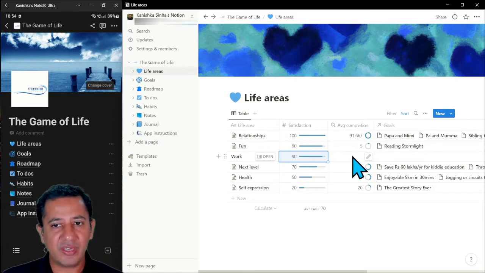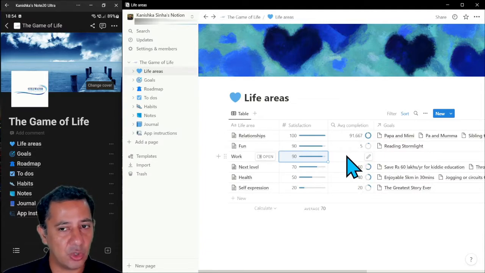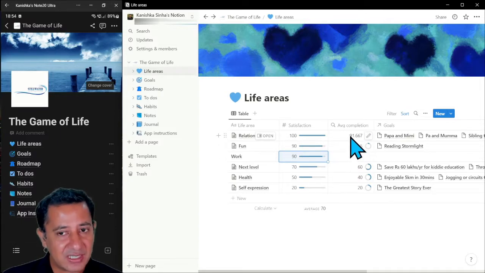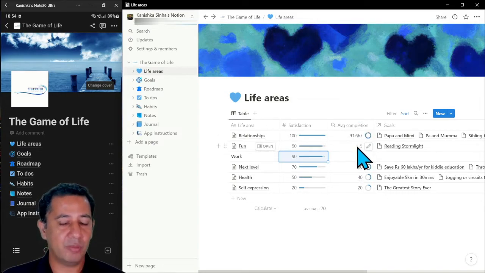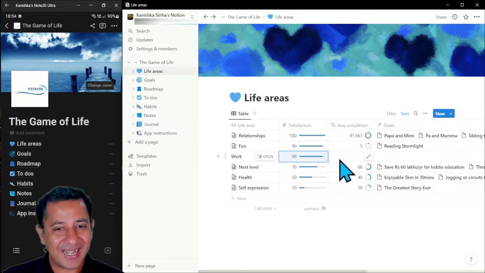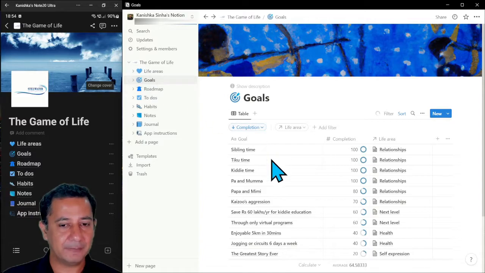What you can also see over here is that the average completion level for this is blank. That's because I don't have any underlying goals assigned to this life area yet, right? This column is really taking the average completion levels of the underlying goals so I can see how complete it is. So to add some goals to this, let me go to the goals tab, right?